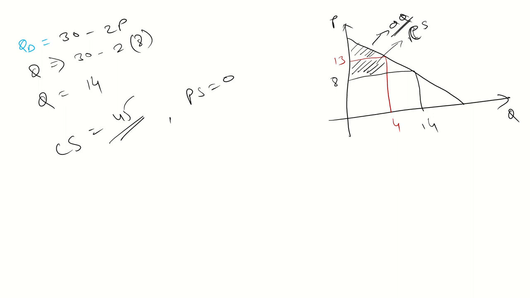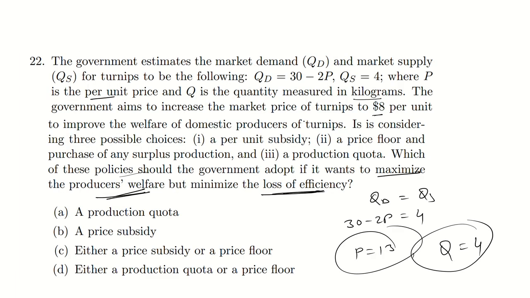Similarly, if you take the price floor and purchase of surplus, the government aims at decreasing the price, so price floor is not appropriate. Here the government sets the price at 8, but the equilibrium price is 13.